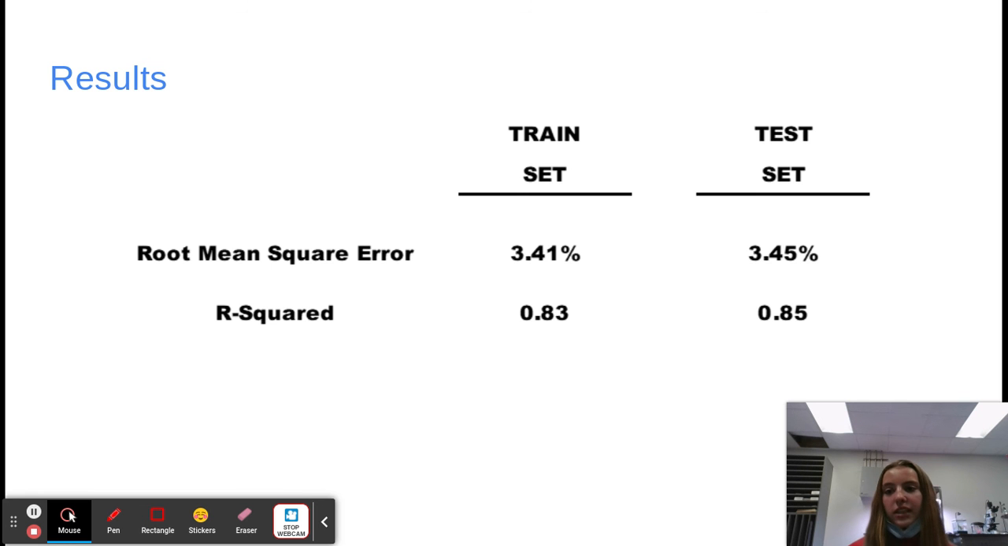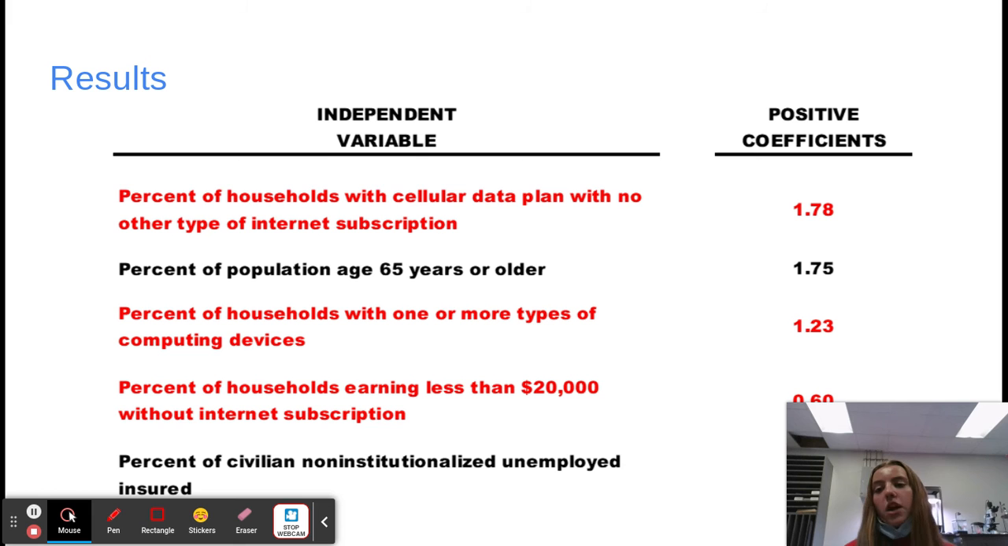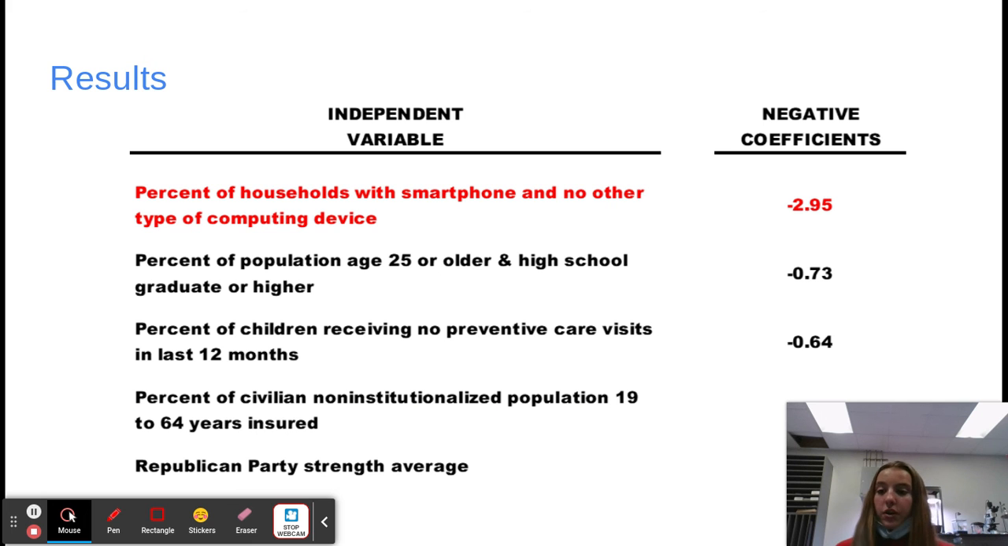The final model contained 10 variables. Of the final 10 variables, 4 of them relate to computing devices and access to internet. I highlighted these variables in red. This chart shows the variables with positive coefficients. Higher rates of these independent variables are associated with higher vaccination rates. This chart shows the variables with negative coefficients. Higher rates of these independent variables are associated with lower vaccination rates.